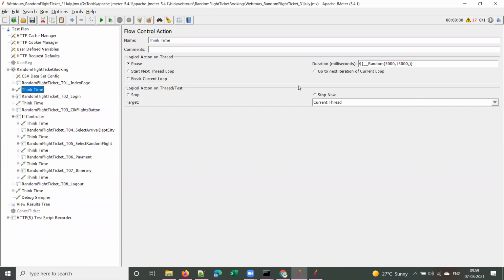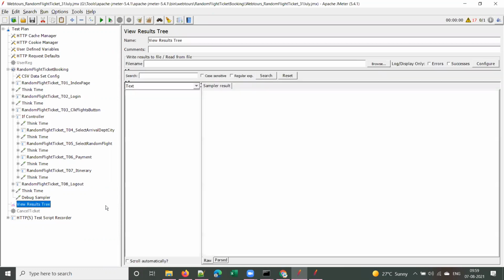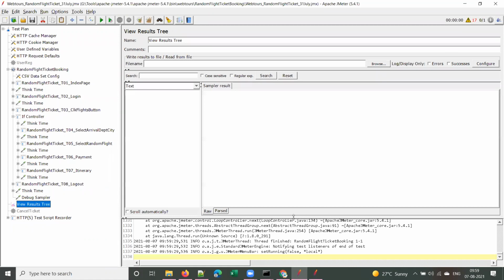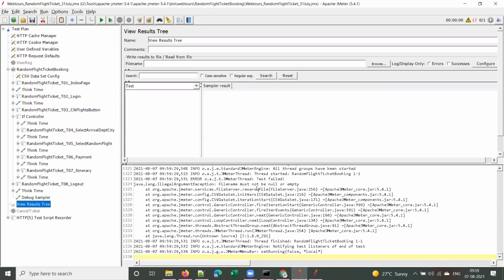Okay, I think I have kept the random think time. What I will do is replace this. Disable. What is that? I'm telling to disable. That's it. Yeah. File name must be null or empty. Can you tell me what is the reason for this issue? On seeing the error message, can you tell me what is the issue?